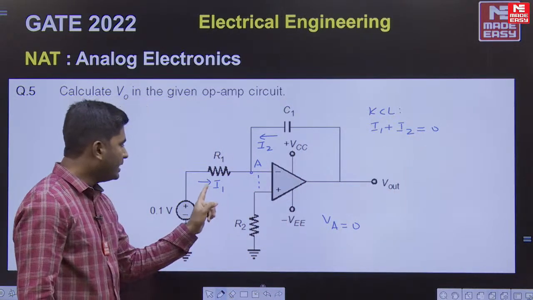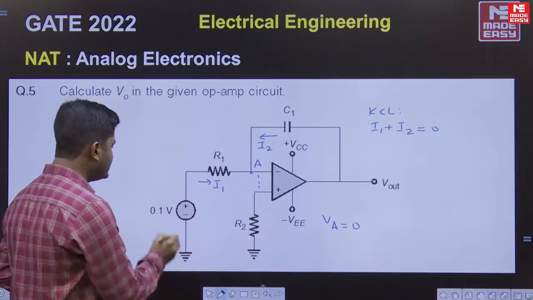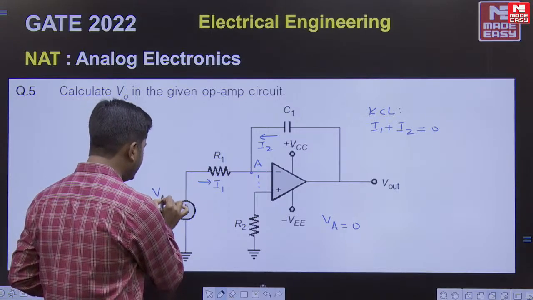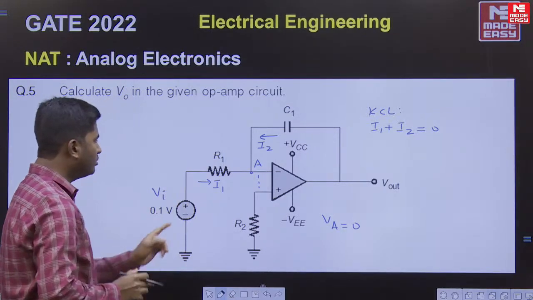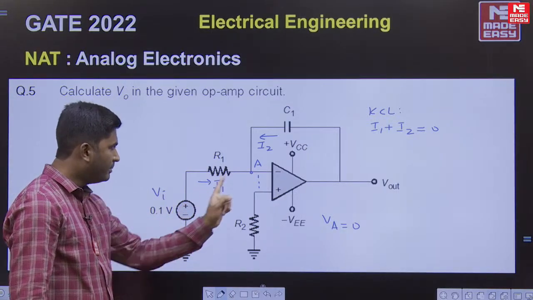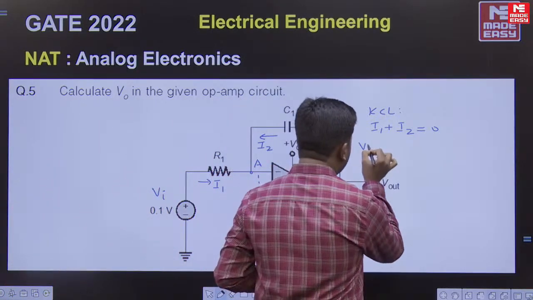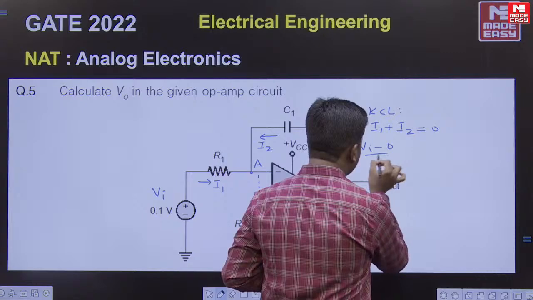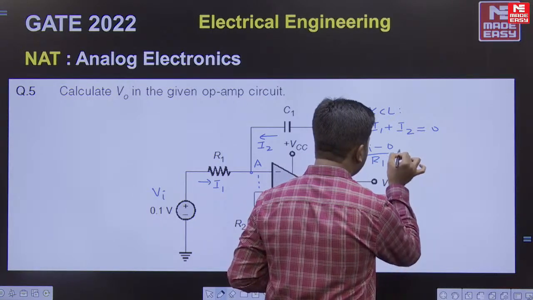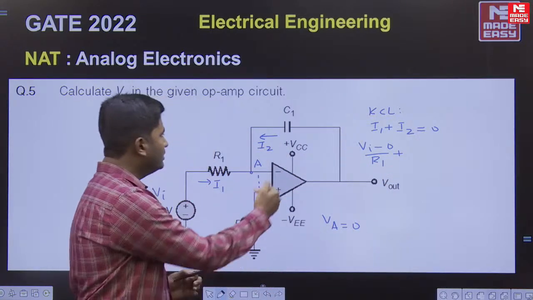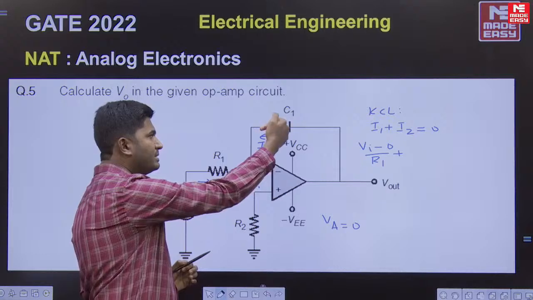Then current I1 can be calculated as, let us call the input Vi. So I1 will be Vi minus 0 divided by R1, plus I2, which is the current through the capacitor.